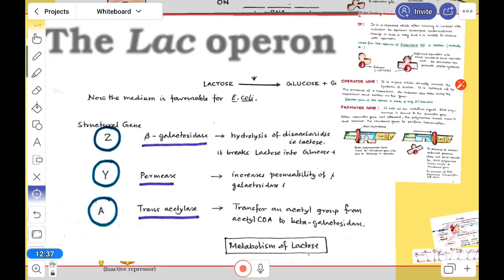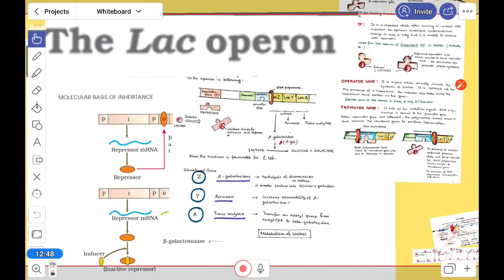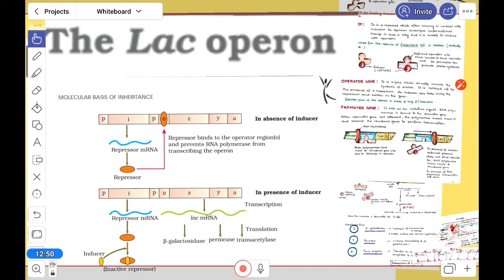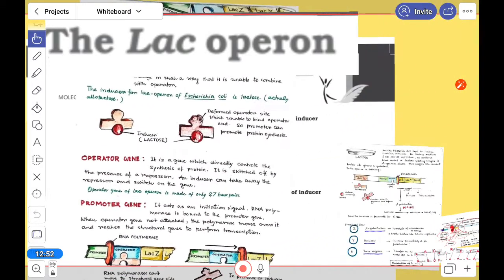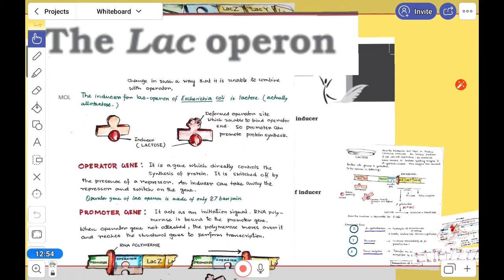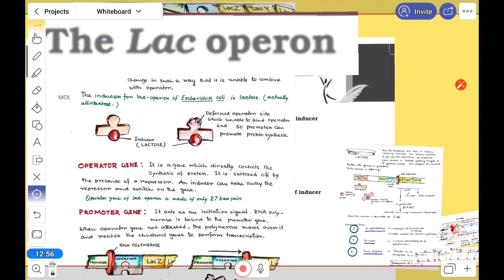Now the question is, how long can it convert? Suppose all the lactose is converted into glucose, then what will happen? Suppose this is the last lactose which is fitted here as an inducer.